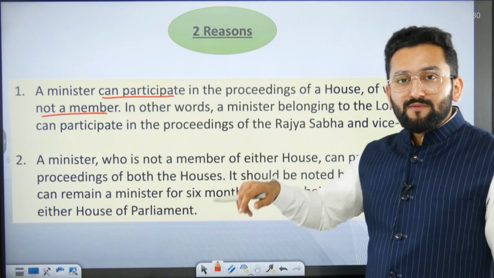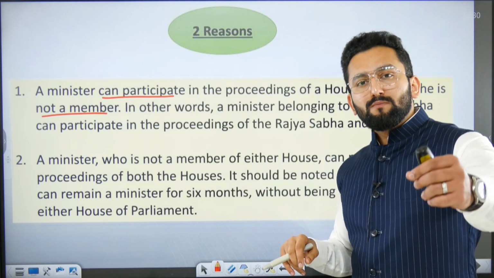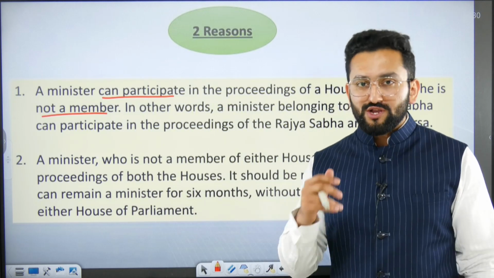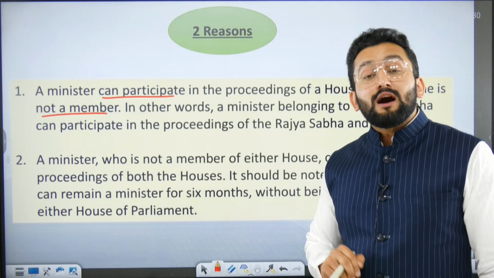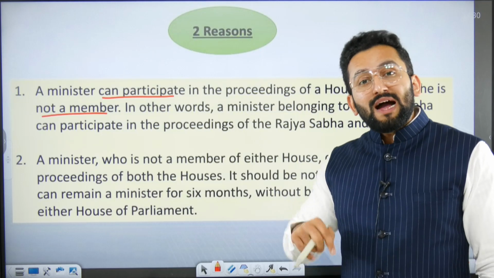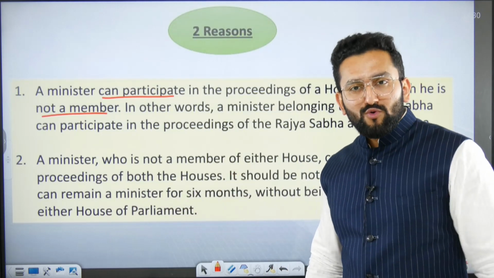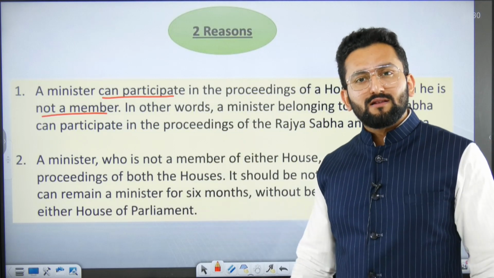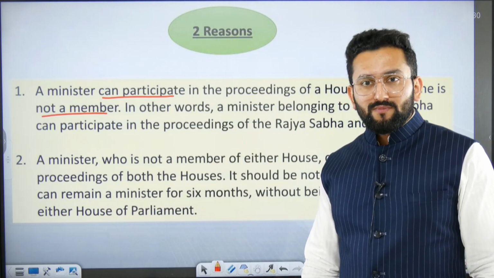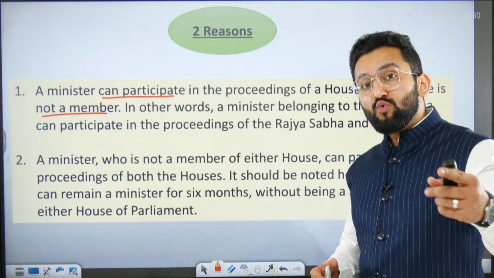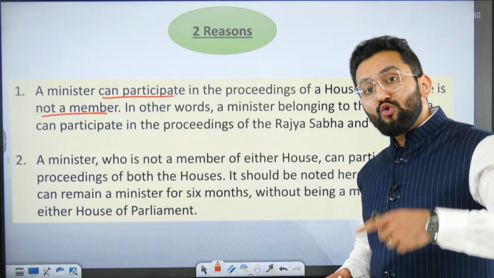Now, for example, consider you are a member of Rajya Sabha and you are given the charge of the defense ministry by Modi ji. Now, you are a member of Rajya Sabha, but I am a member of Lok Sabha and I am in opposition. So I want to ask some question from you: what have you done with the Rafale deal? You are a member of Rajya Sabha, so how can I ensure that you give your answer to the whole Lok Sabha?